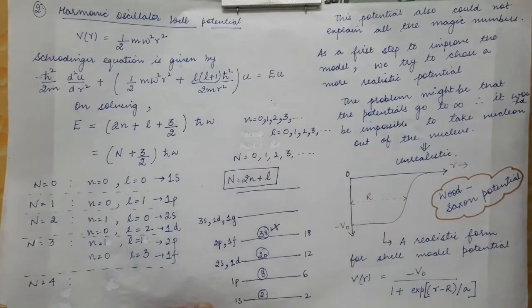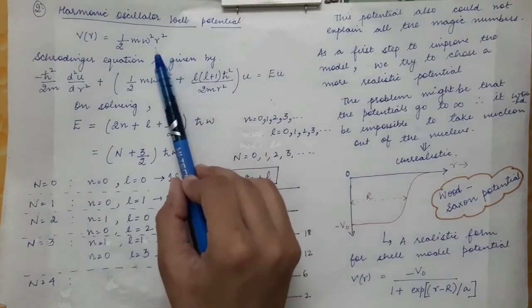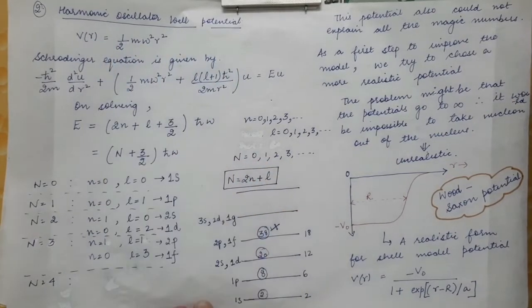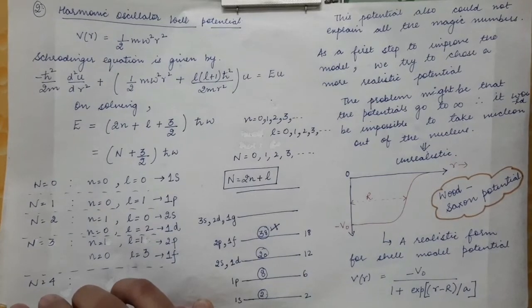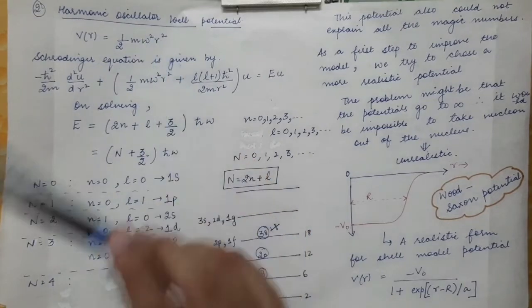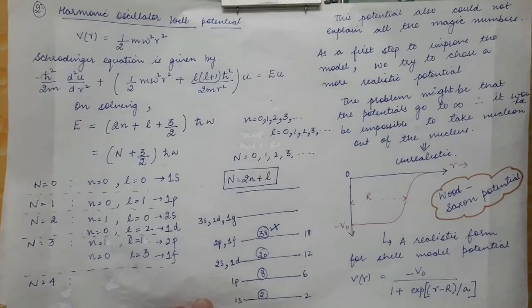So these are imaginary potentials, like the square well potential. In that case the potential goes to infinity. In this case also, as r approaches infinity, the potential will also approach infinity. But that is not a realistic potential, because if the potential is infinite at the boundaries, then it will be impossible for the nucleons to get out of the nucleus. So this is a very unrealistic picture.